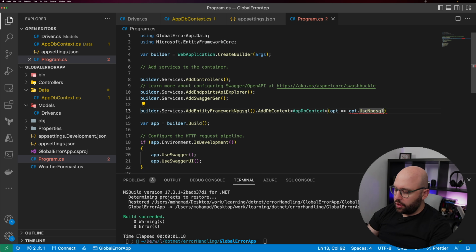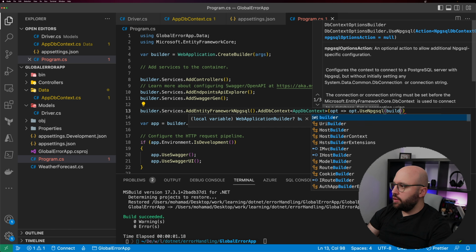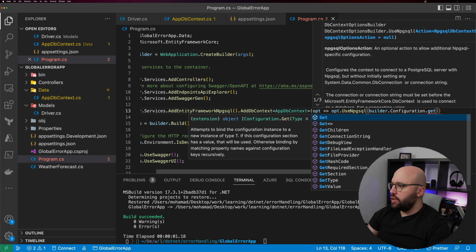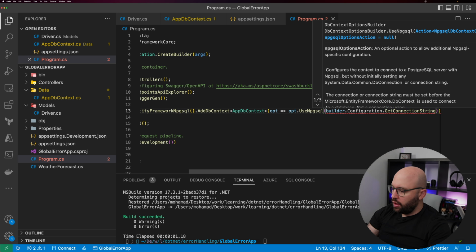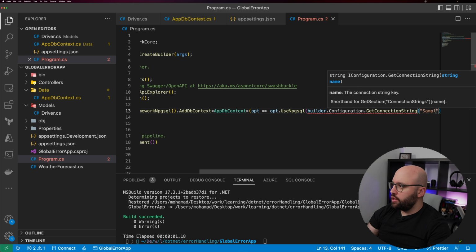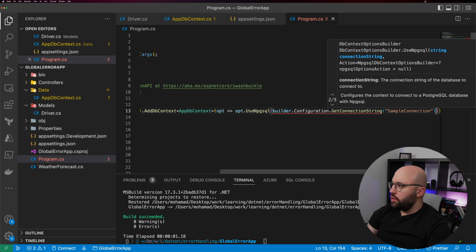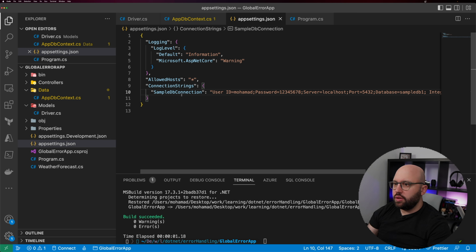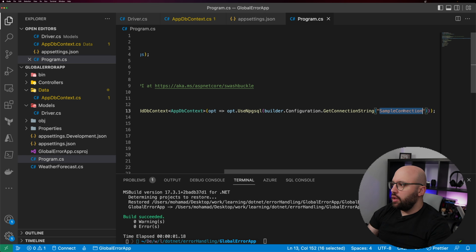And from here we're gonna utilize builder.Configuration.GetConnectionString, and then we're gonna just pass the sample connection, and that should be it. Let's make sure we call it SampleDbConnection. Okay, it's a good thing we checked, and let's put this here.